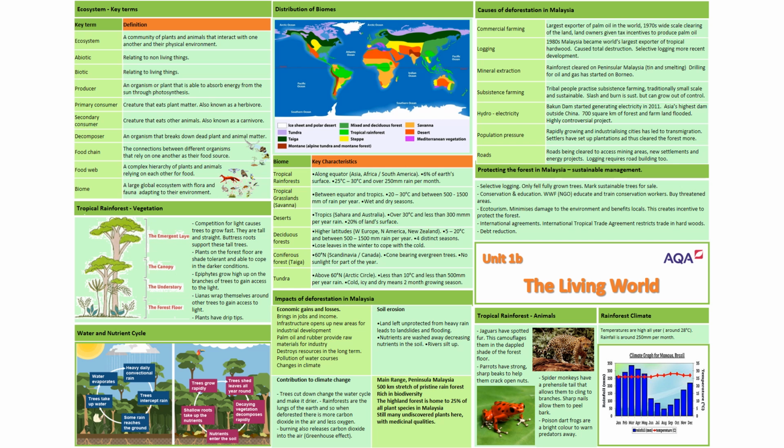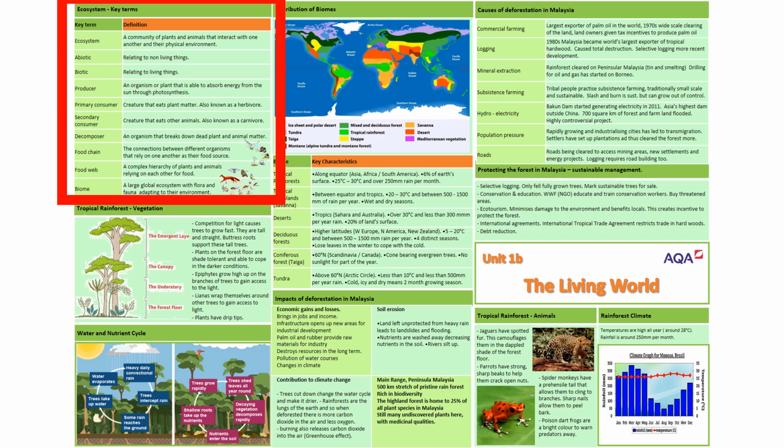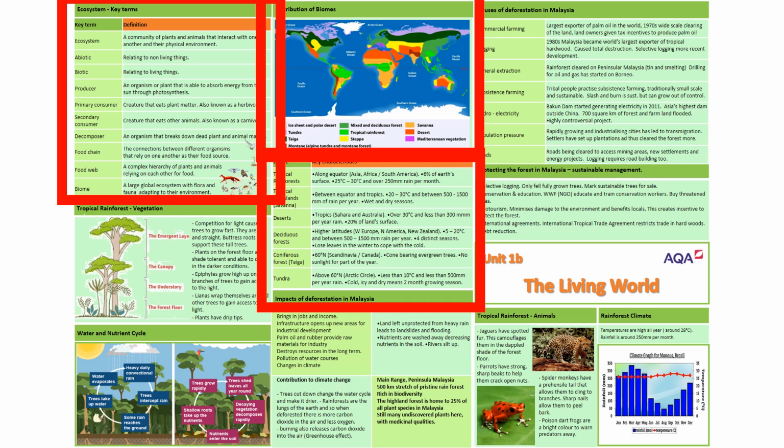This video is from the Living World unit from paper 1. It's going to talk to you about key terms and distribution of biomes and key characteristics of all the biomes. Here are the key terms, here is the distribution of biomes, and here are the key characteristics of all the biomes. Going back to the key terms, an ecosystem is a community of plants and animals that interacts with one